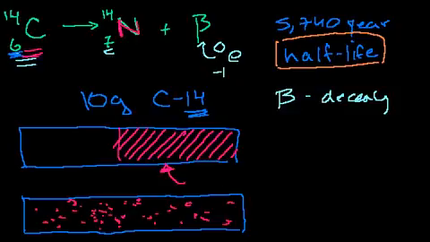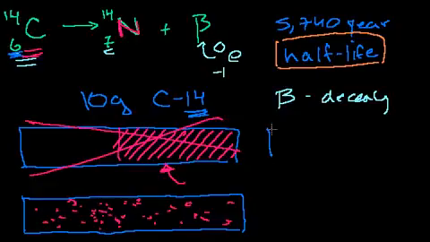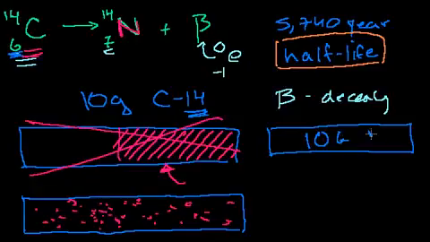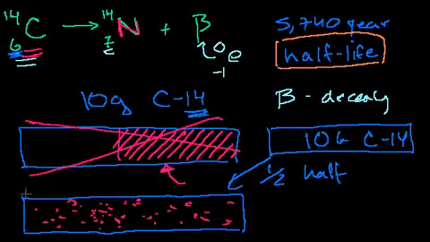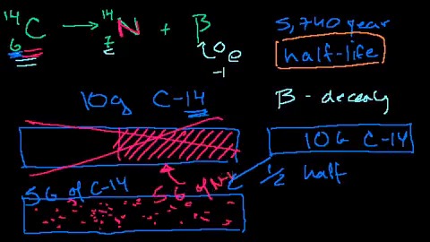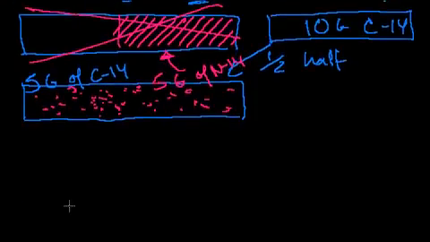So now you have, after one half-life, so let's ignore this. So we started with this. All 10 grams were carbon, 10 grams of C14. This is after one half-life. And now we have 5 grams of C14, and we have 5 grams of nitrogen-14. Fair enough. Let's think about what happens after another half-life.